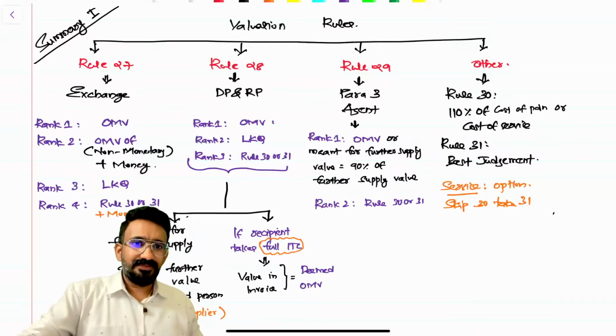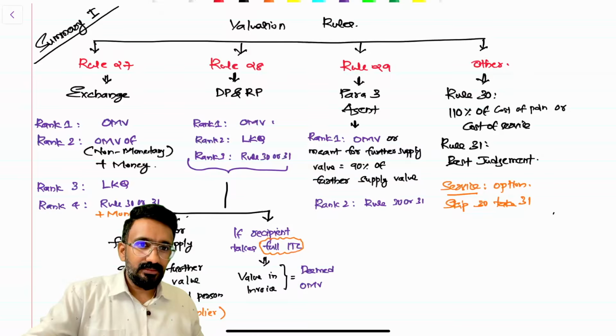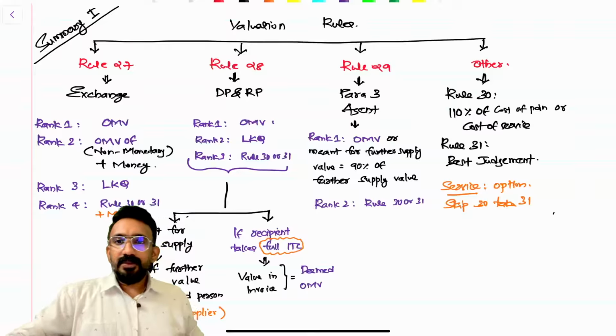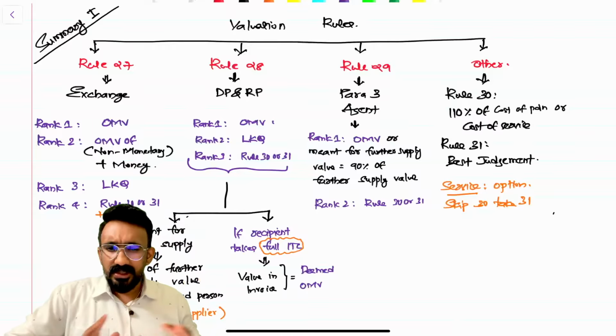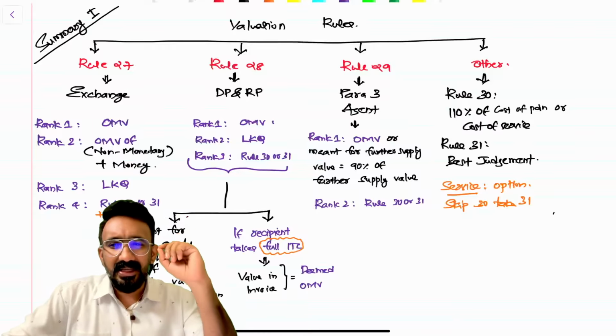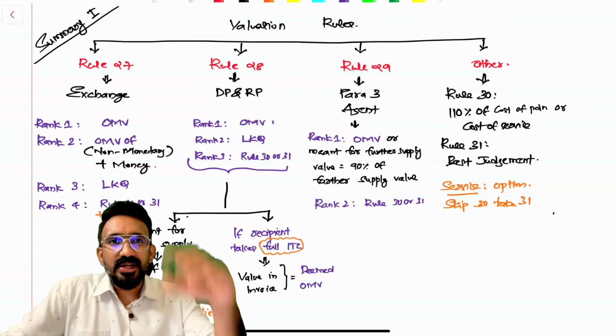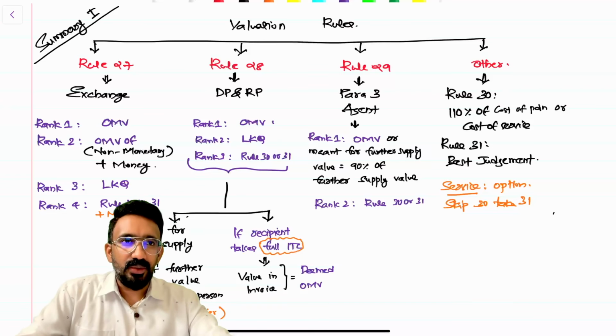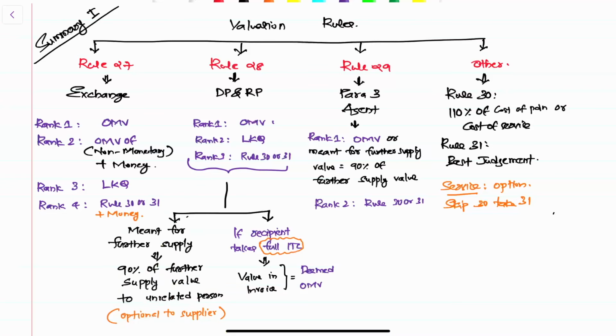Look at the valuation rule summary. I'll just quickly take you through this. This is a very easy discussion. Just one chart, and you will be able to remember the whole structure. I'm going to read you through the chart. Rule 28 has an amendment on corporate guarantee. Not a very recent amendment, but we will look at that separately.